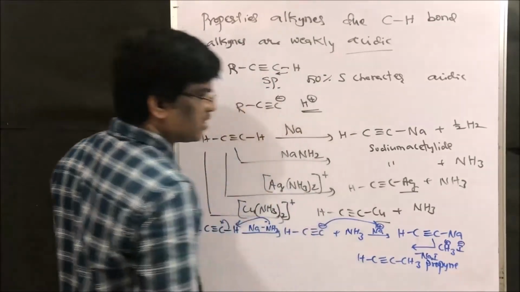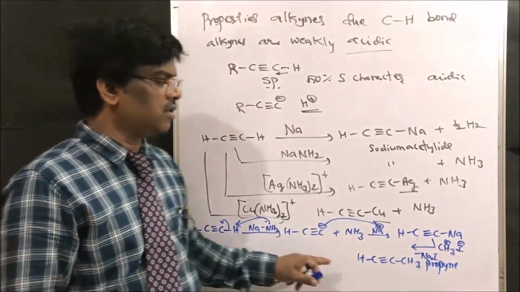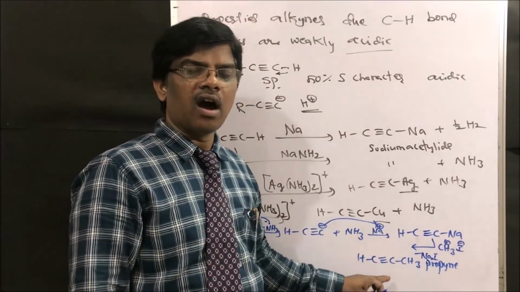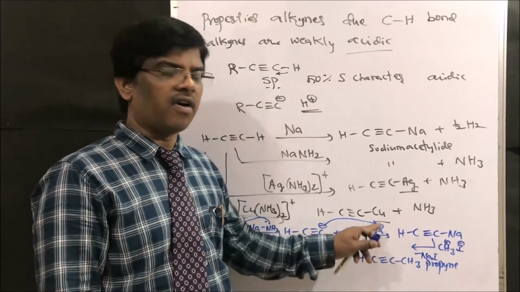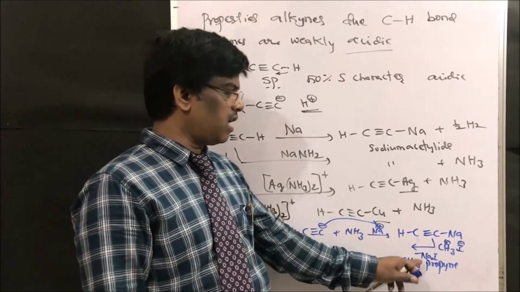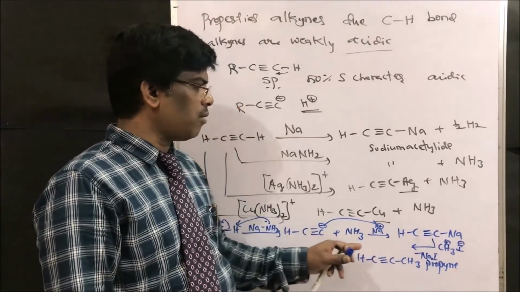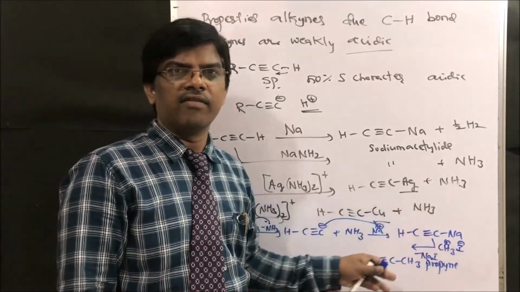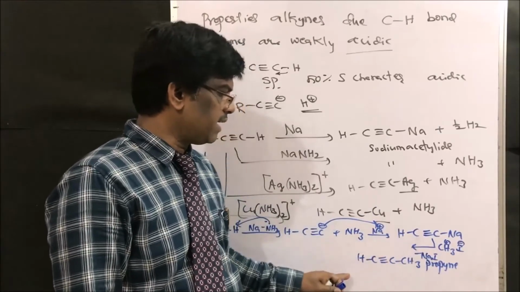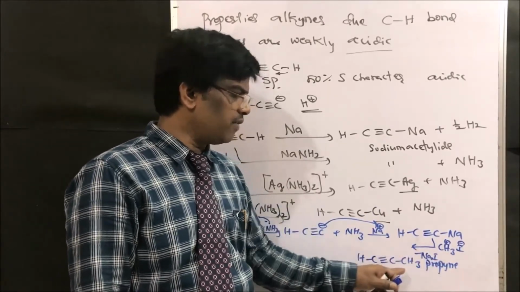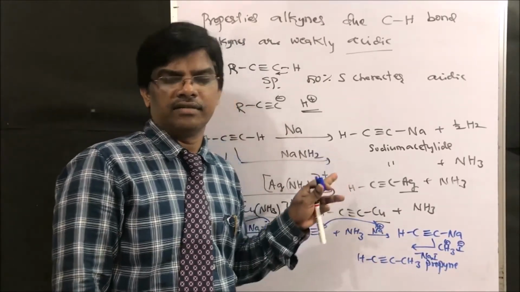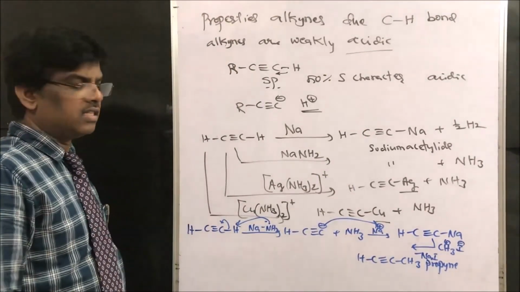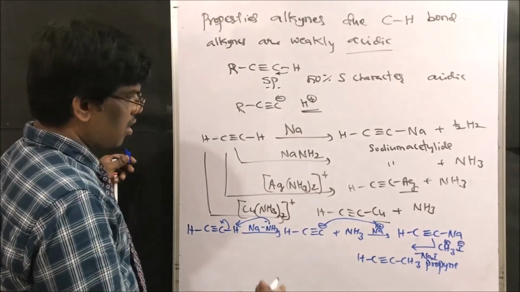So chain elongation can be done using this alkylation of alkynes. Chain elongation can be done using sodium amide followed by methyl iodide like this, or ethyl iodide, whatever iodide you use, it takes up that alkyl group to give chain elongated alkynes. Right, friends? So this is how it gives chain elongation compounds.